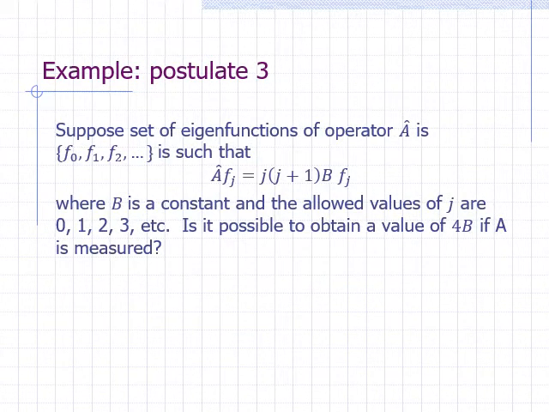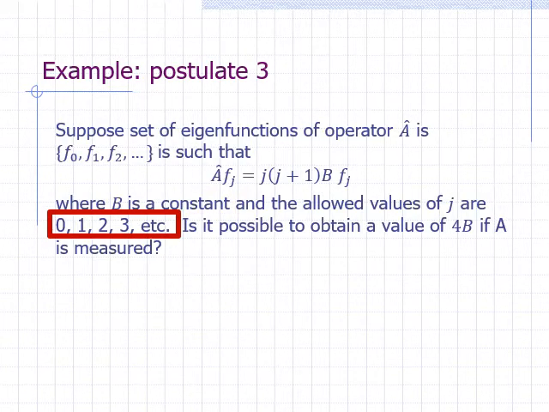Example, suppose functions f sub 0, f sub 1, f sub 2, and so on are eigenfunctions of operator A, such that if we apply operator A on function f sub j, we get back f sub j times a constant given by j times j plus 1 times b. Here, b is a constant and j is also a constant.